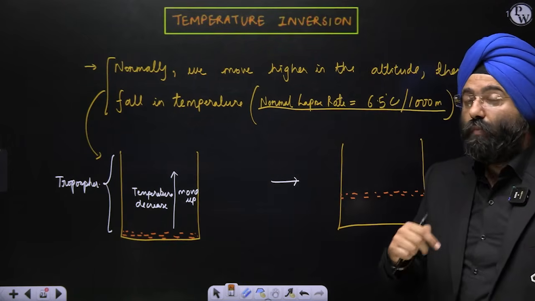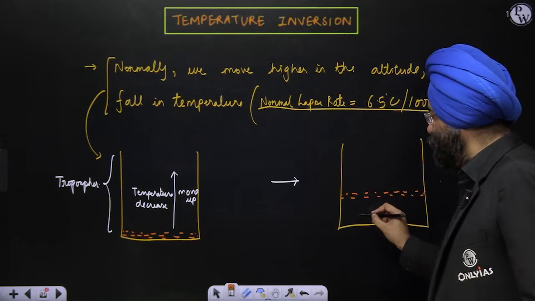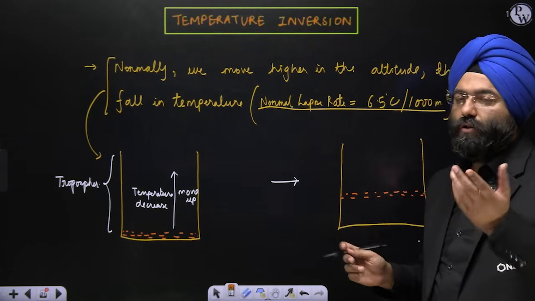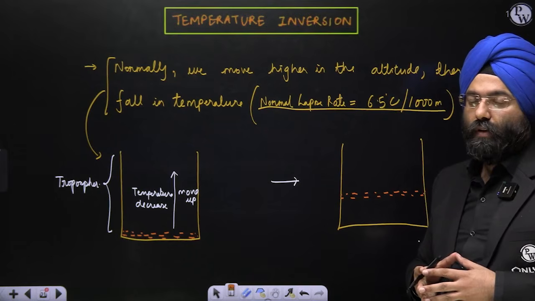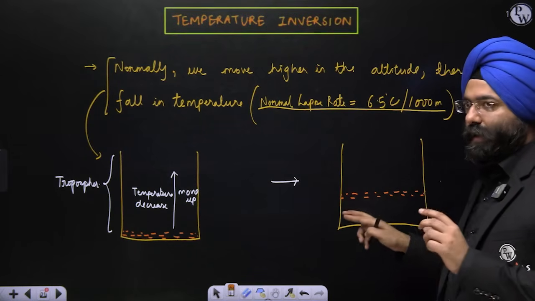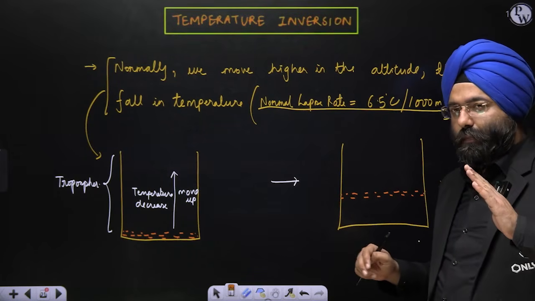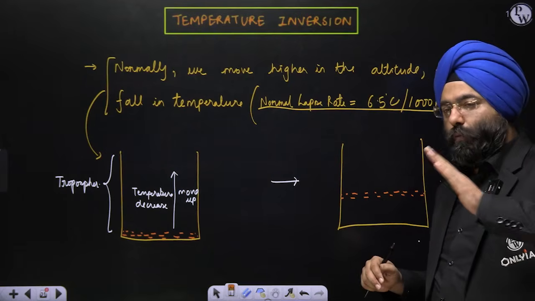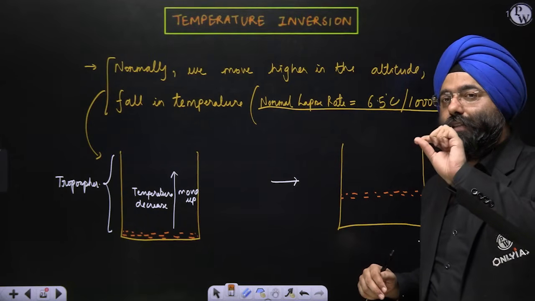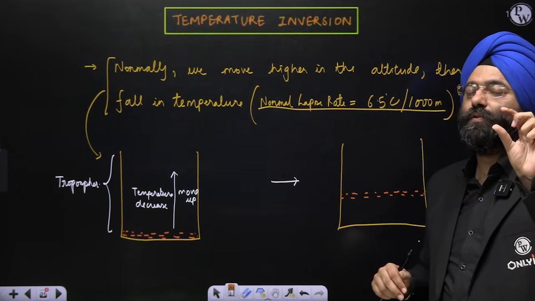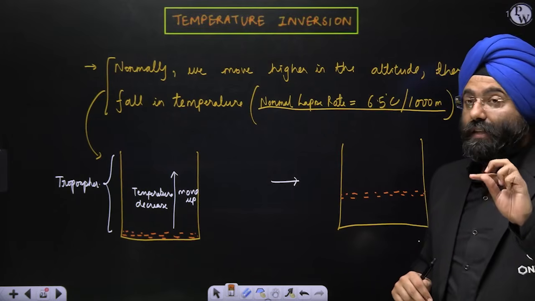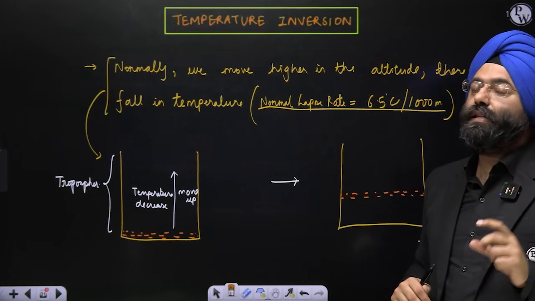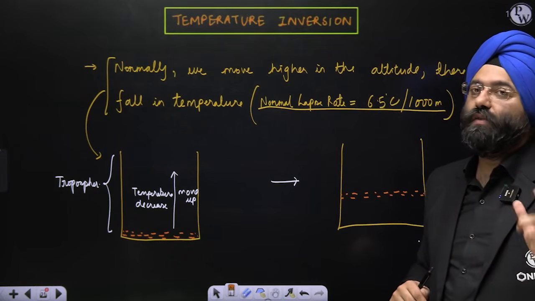This warm layer existing above a colder layer will restrict the movement of the air upward also. So in this process, instead of the temperature decreasing as you move upward, there is an increase in temperature for a small time. This inversion that is taking place is referred to as temperature inversion.